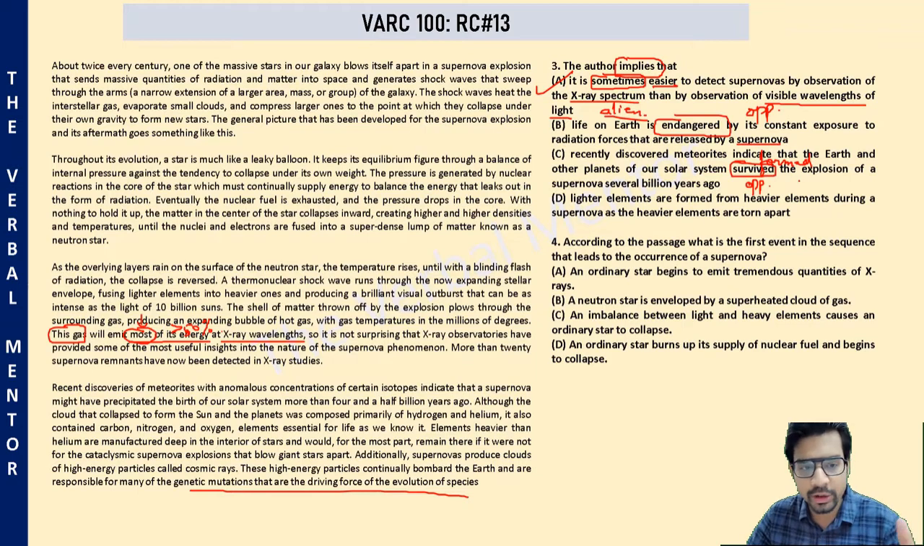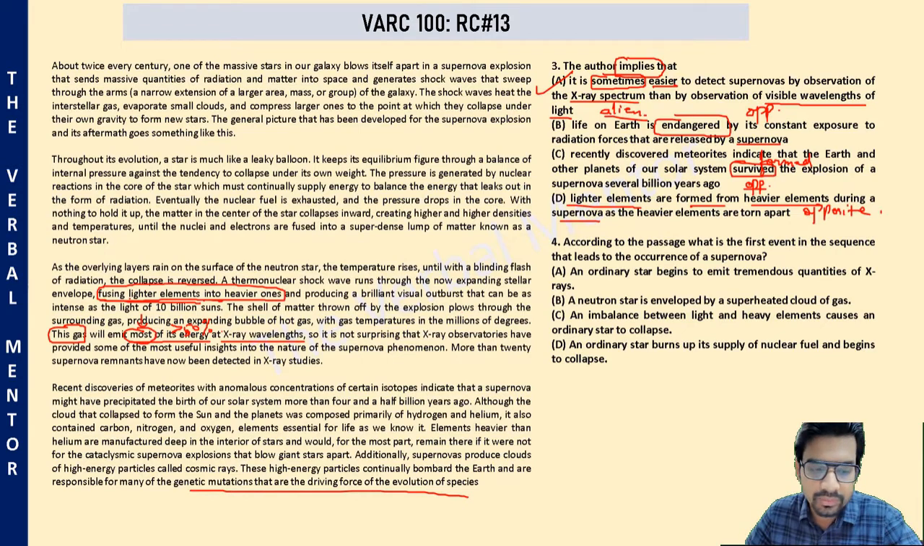They were formed, they did not even exist at the time of supernova, is what these discoveries suggest. Therefore, they did not survive. They were in fact possibly formed by the explosion of supernova. So opposite. Lighter elements are formed from heavier elements during a supernova. Wait, this is also opposite. Contradictory. It says lighter elements are fused into heavier elements during a supernova explosion.